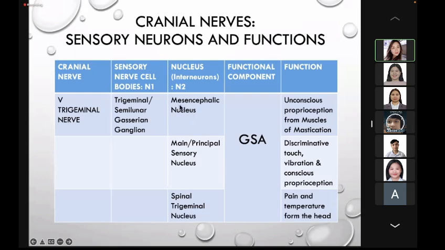Again, the mesencephalic nucleus for unconscious proprioception of the muscles of mastication, the main or principal sensory nucleus, which is located at the level of the pons for discriminative touch, vibration, and conscious proprioception, while the spinal trigeminal nucleus going down to the medulla receives pain and temperature from the head.